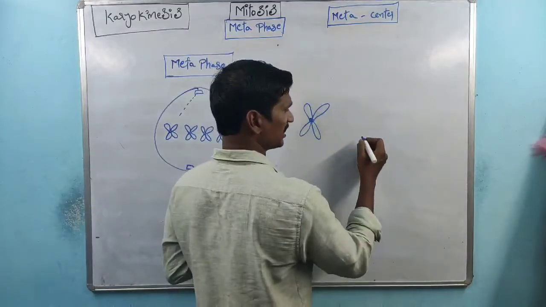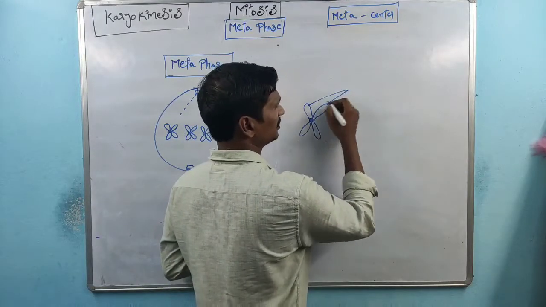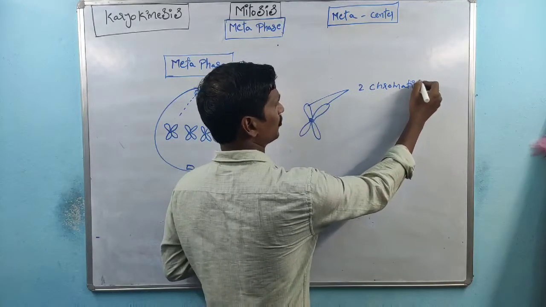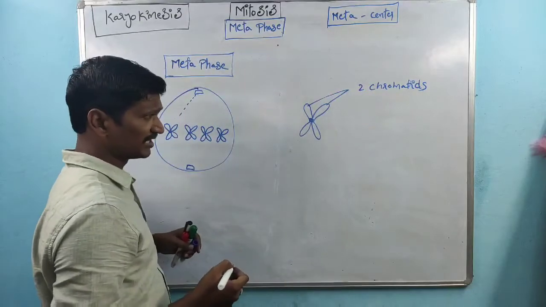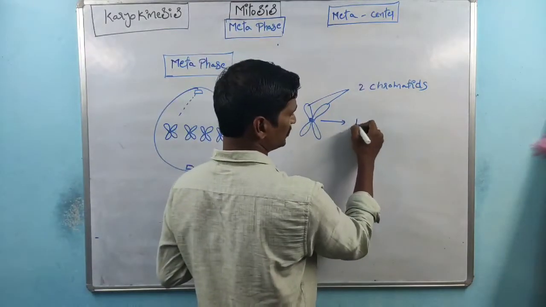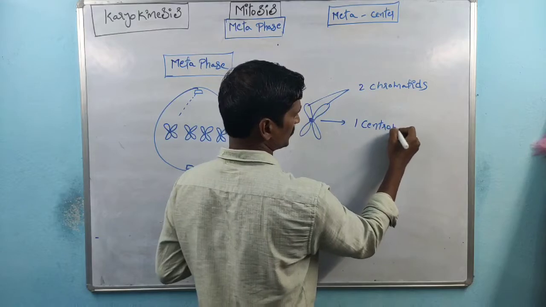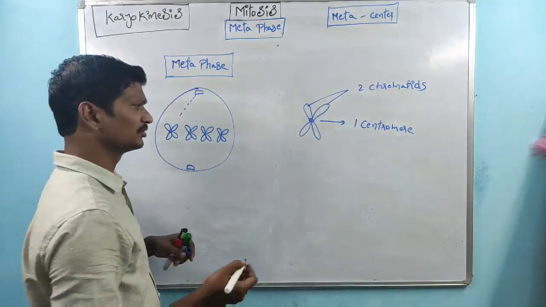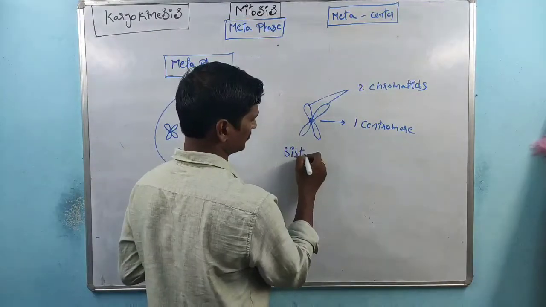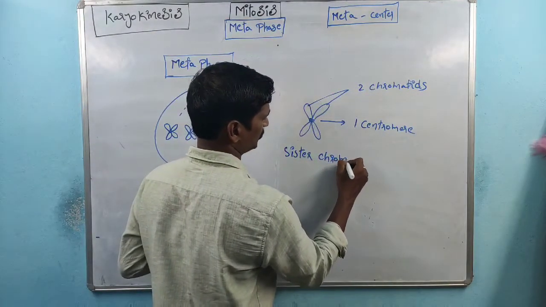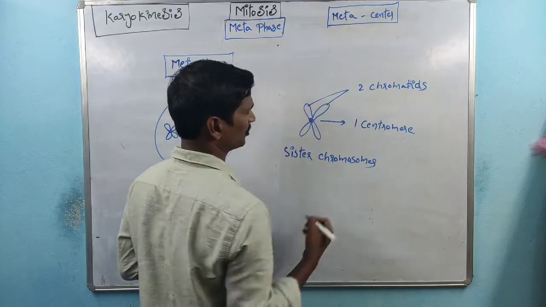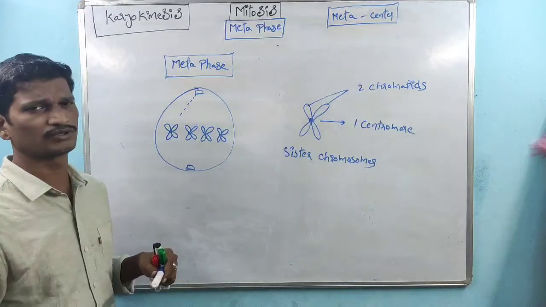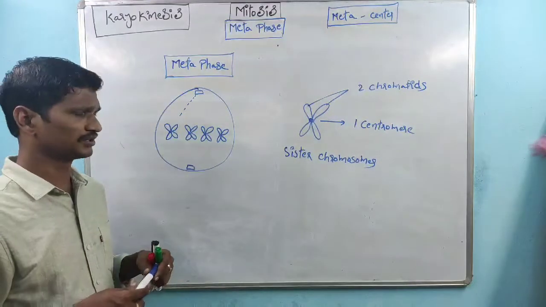These sister chromosomes have 2 chromatids. 2 chromatids are present, right? The 2 chromatids are attached to one centromere. So these chromosomes are called sister chromosomes, which are also called homologous chromosomes. Why are these also called homologous chromosomes? We will discuss that within the meiosis process, right?